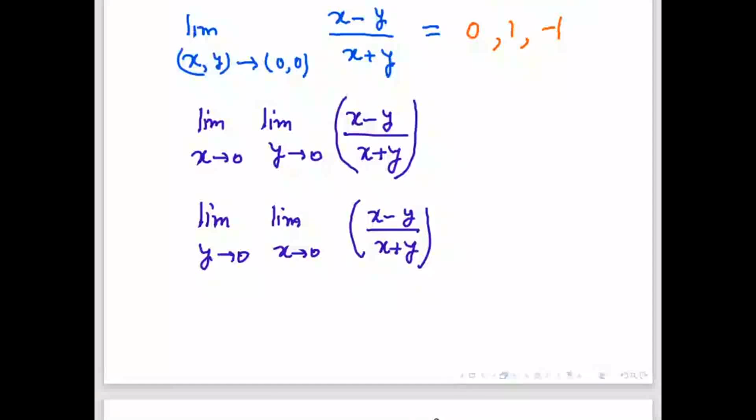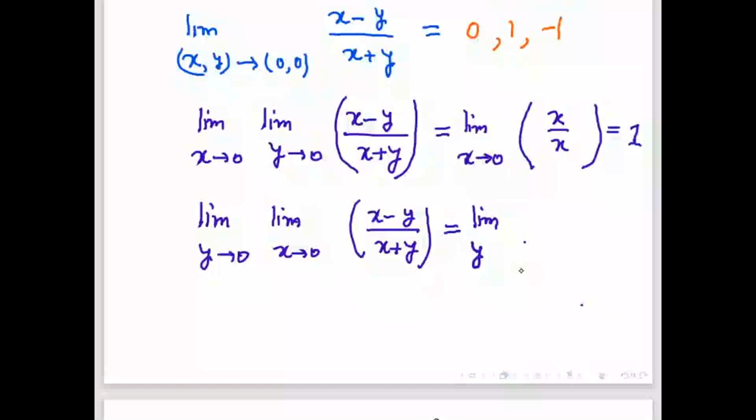So in the first case, what will be the limit? First apply limit y tends to 0, what do you get? If I apply y tends to 0, we get x by x, and x by x is 1, so the limit is 1. First we calculate this, after that we apply the other limit. In this case, it will give minus y by y, and we are getting minus 1. So what will be the answer of this limit? Both are giving different limits.